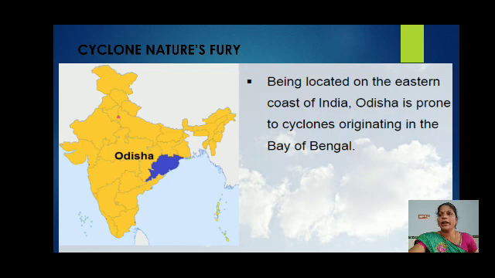Odisha, located on the eastern sea coast of India, is prone to cyclones that originate in the Bay of Bengal. On 17 to 18 October 1999, a cyclone hit 5 districts of the state. Another super cyclone occurred on 29 October the same year that devastated a large portion of the state. The damage was mainly due to three factors: wind velocity, rain and tidal surge. Winds of up to 260 km per hour lasted for over 36 hours.